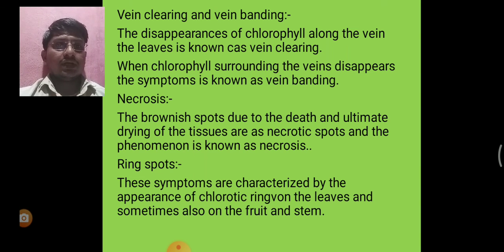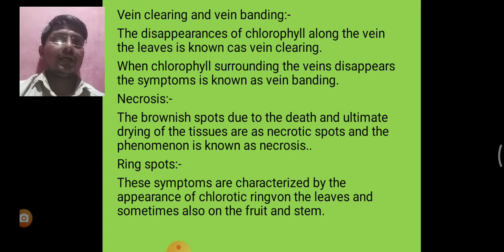Next one, ring spot. These symptoms are characterized by the appearance of chlorotic regions on the leaves, and sometimes also on fruit and stem. Most ring spot causing viruses are transmitted by nematodes.